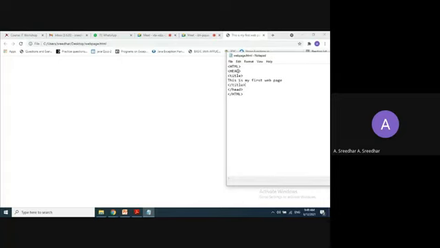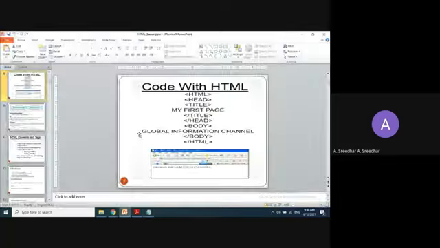Right? So you can observe the previous question: what happens if you use one uppercase letter and one lowercase combination? You can use any combination, so it's not a problem. But try to use lowercase letters only to avoid confusion. Either you can use all uppercase letters or go for lowercase letters. So this is the first web page creation. Okay.